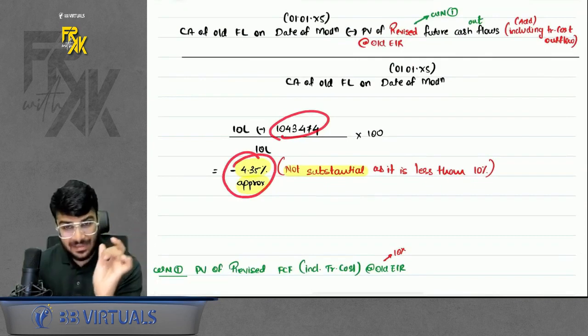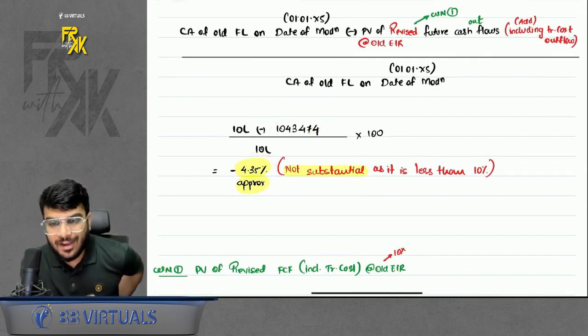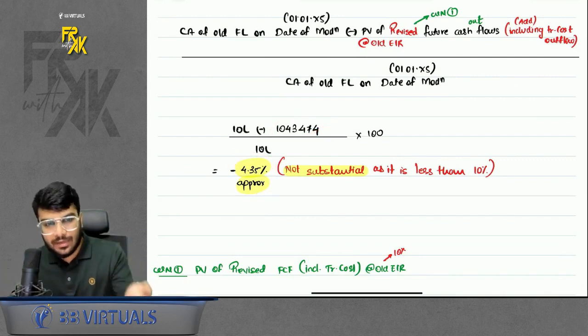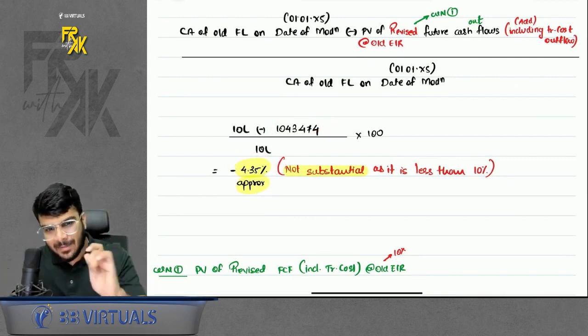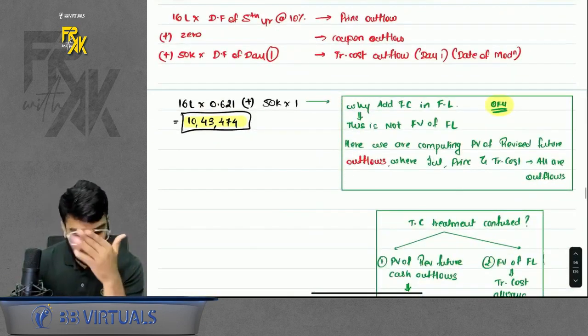When you compute the percentage, you get 4.35%. Can I say it is less than 10%? So modification is not substantial. If it is not substantial, what should I do? Should I remove the old and record the new, or should I make the adjustments in the old only? So I will make the adjustments in the old financial liability only.